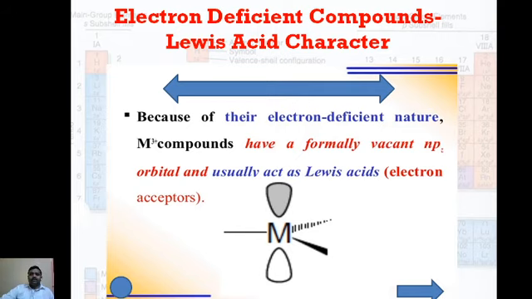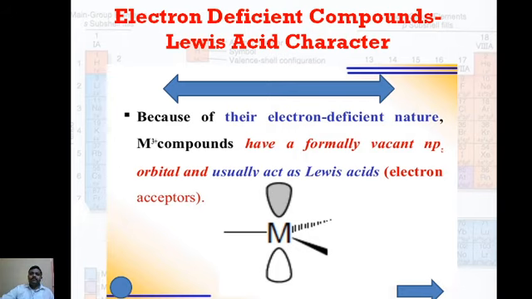The ground state electronic configuration is 2s2 2p1. The excited state electronic configuration is 2s1 2p2. But p has 3 orbitals: px, py, pz. The 2s orbital and the px and py orbitals take part in the bonding.